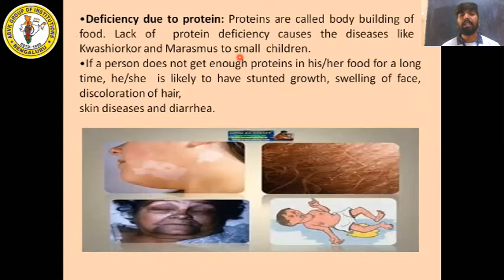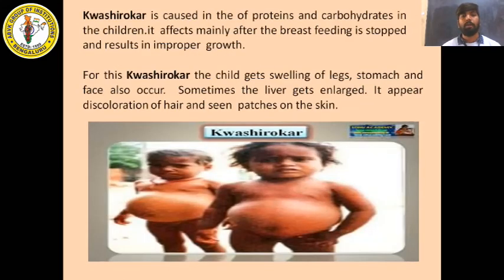If a person does not get enough protein in his or her food for a long time, he or she is likely to have stunted growth, swelling of face, discoloration of hair, skin diseases, and diarrhea. So these are the diseases which will affect him or her if there is a deficiency of protein.